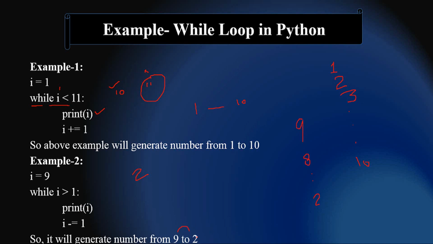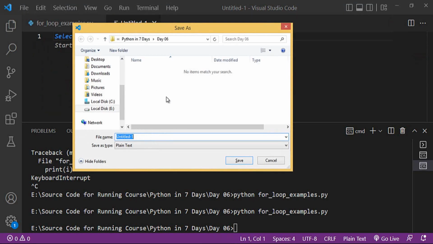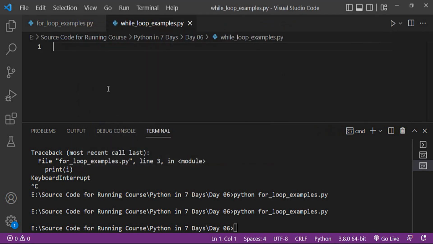I open Visual Studio Code and provide different examples to clear your concept of how you can use a while loop in Python. In Visual Studio Code, create a new file and save this file with the name while loop examples.py.